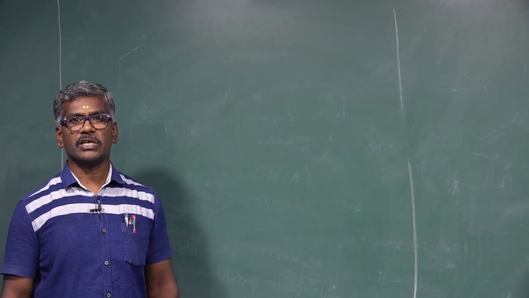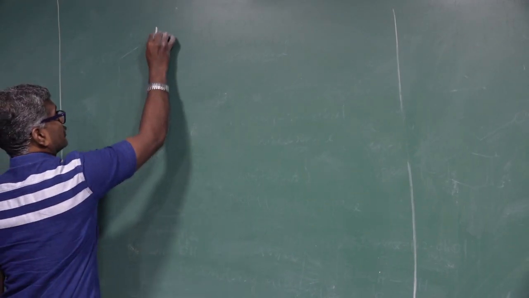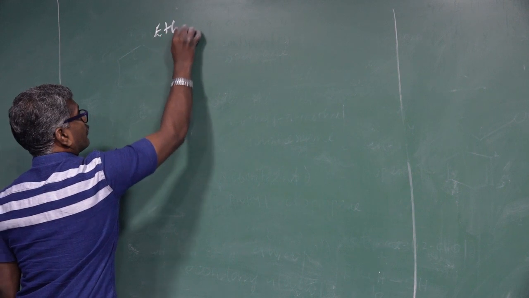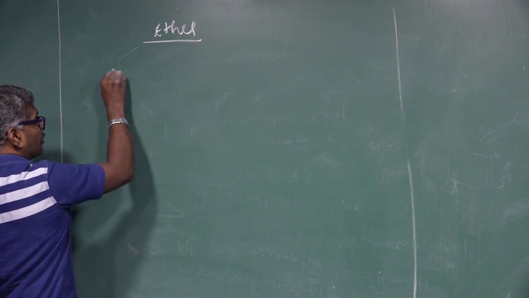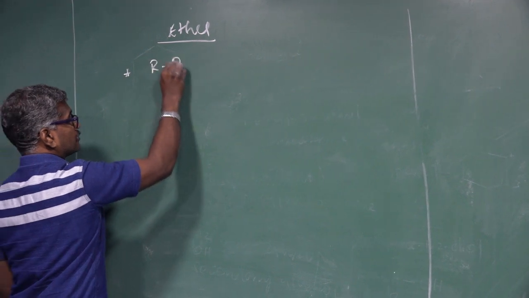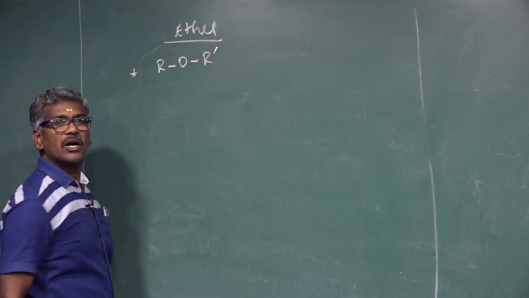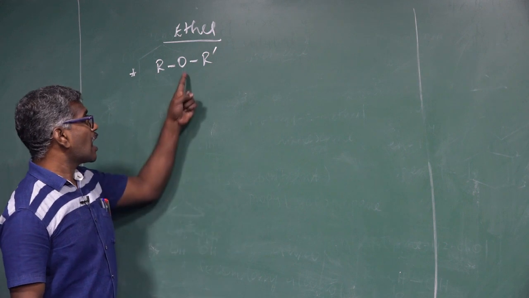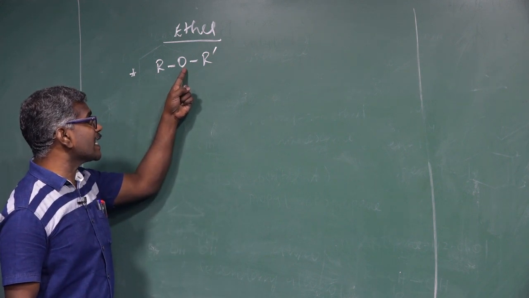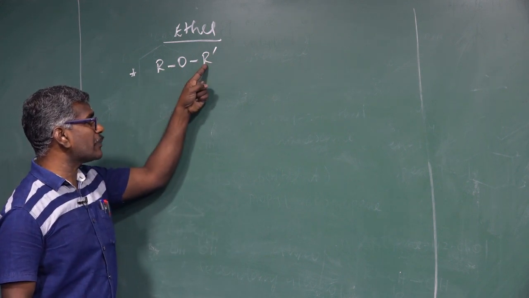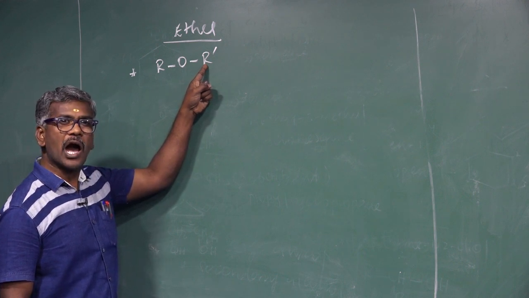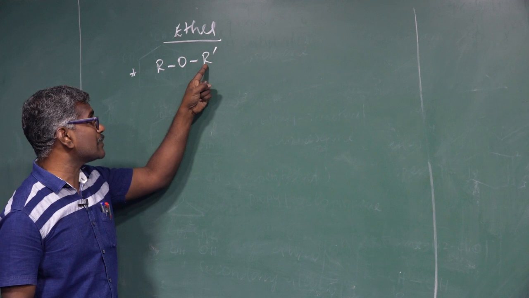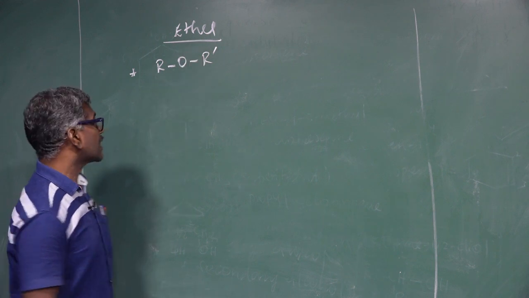Next, nomenclature of ether. What is the definition of ether? An oxygen atom is linked on both sides to an alkane and an unsaturated compound or aryl carbon atom. This is called ether. Classification.